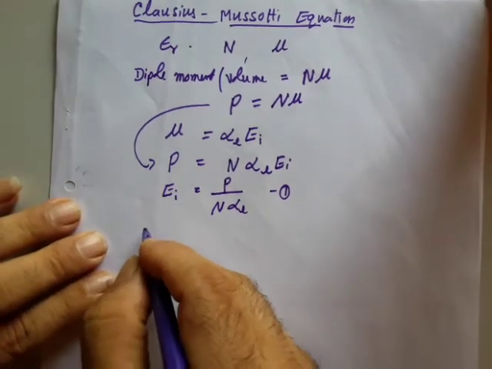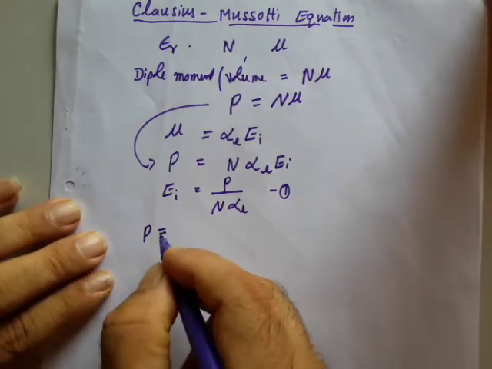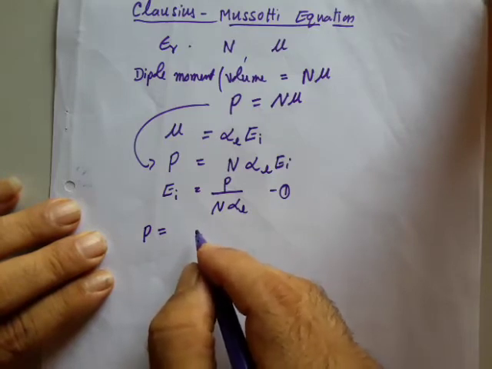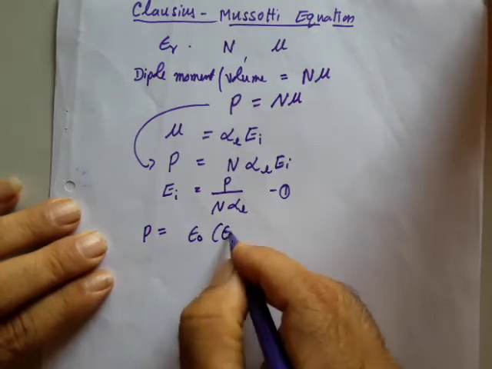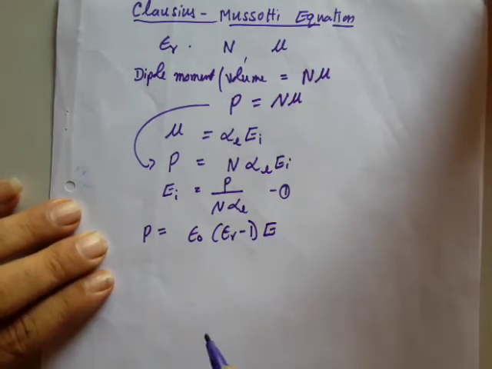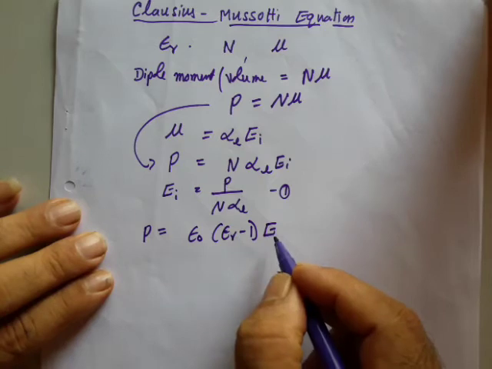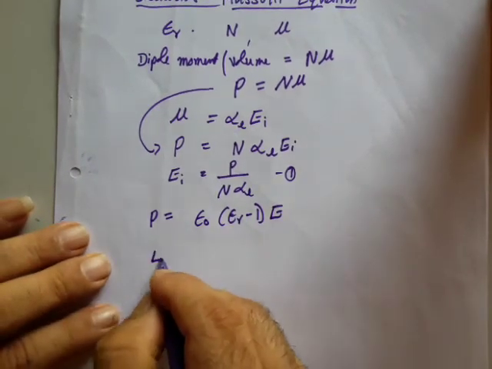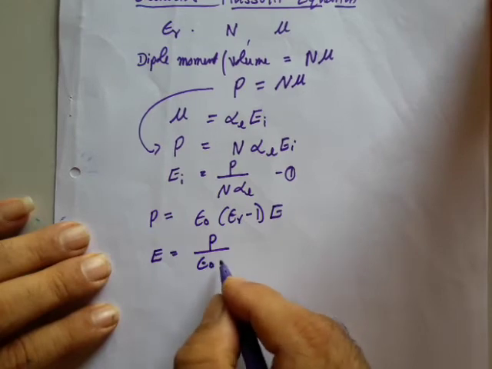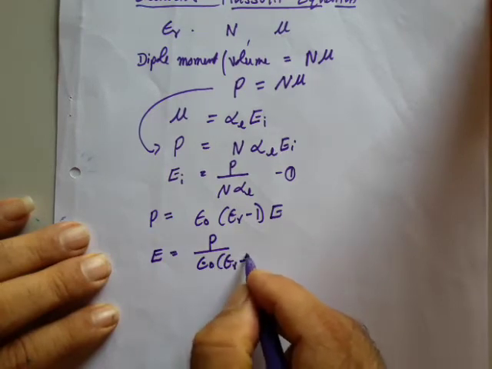But by definition, the net polarization of any given material is always calculated as epsilon naught into epsilon r minus 1 into E, where E is the applied electric field. So I can write the applied electric field as equal to P divided by epsilon naught into epsilon r minus 1.